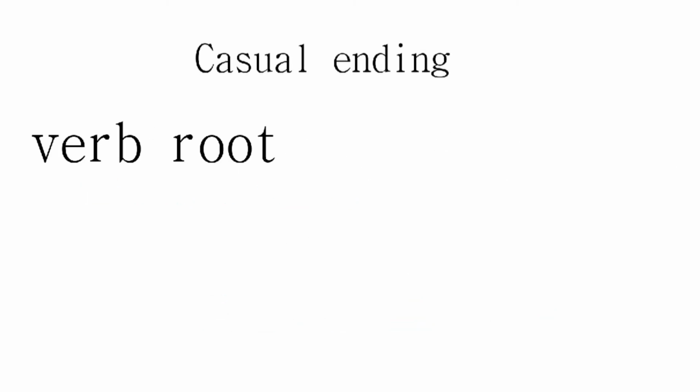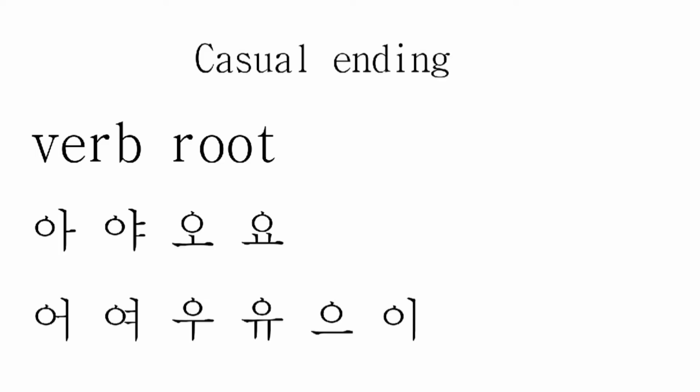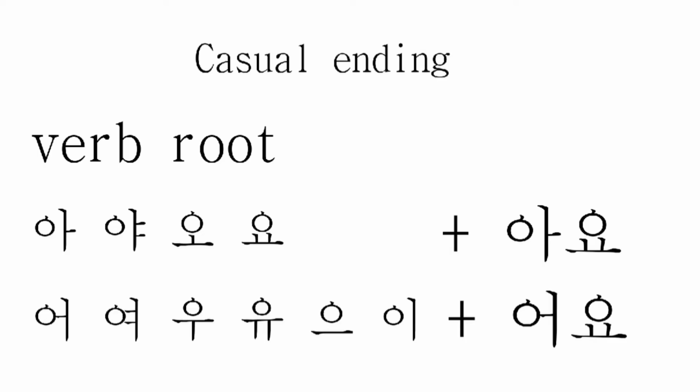If we are treating the verb in informal or colloquial manner, then we must see whether the vowel in the verb root is light, which is 아 or 야 or 오, or heavy, that is 오, 요, 우, 어, and accordingly put 아요 or 어요 respectively with them.